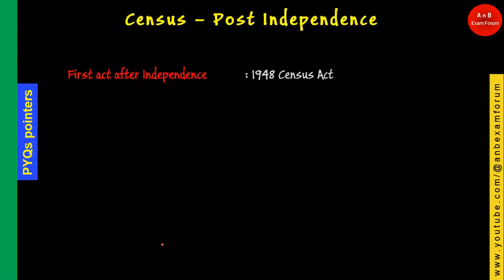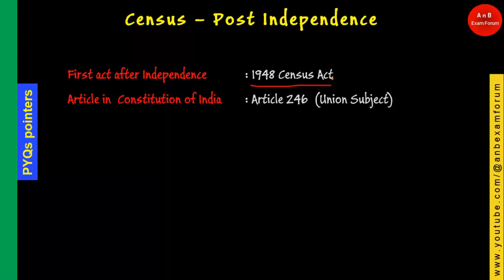The other point: the first act after independence which was related to census was the 1948 Census Act, and the article in the Constitution of India which states that it is a union subject is Article 246. And remember student, this census survey is conducted by the Ministry of Home Affairs.